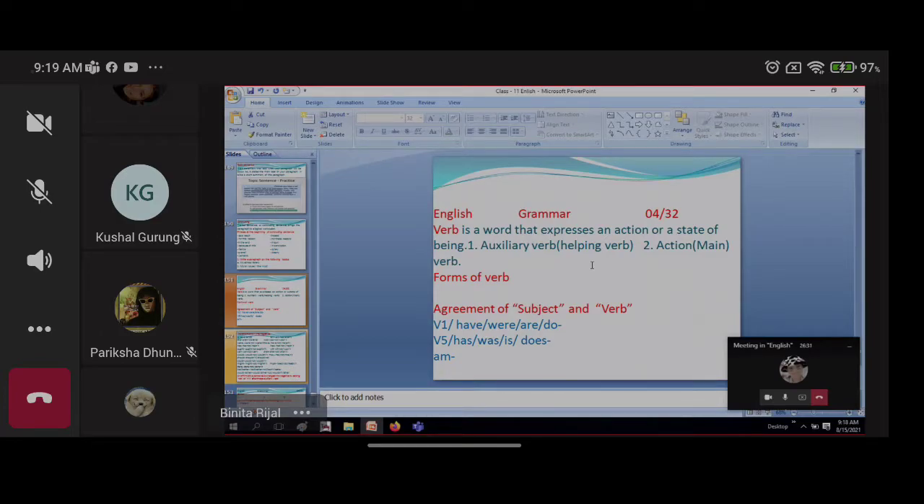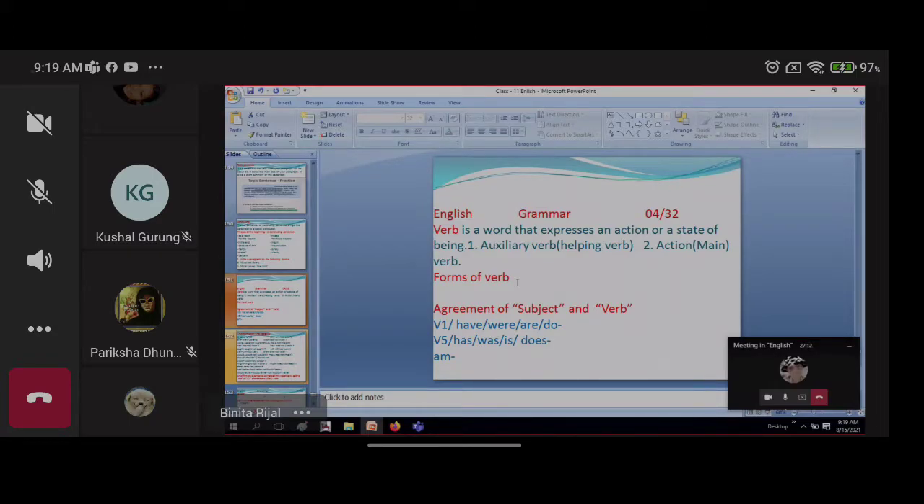Then after that we'll go for the agreement of the subject and the verb. Later on we'll read concord also in another term. Not in this term, but here simply we are going to read what subjects are appropriate according to the verb. And another main thing is that there are different forms of the verb.